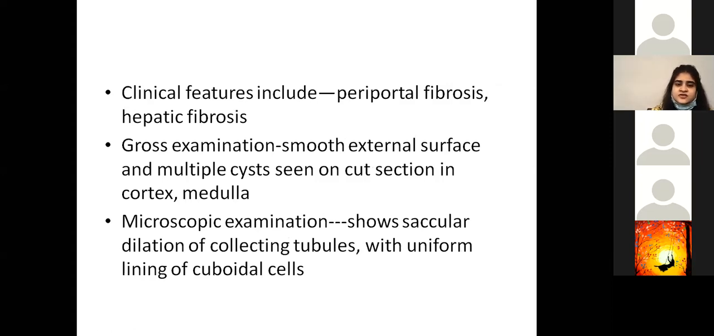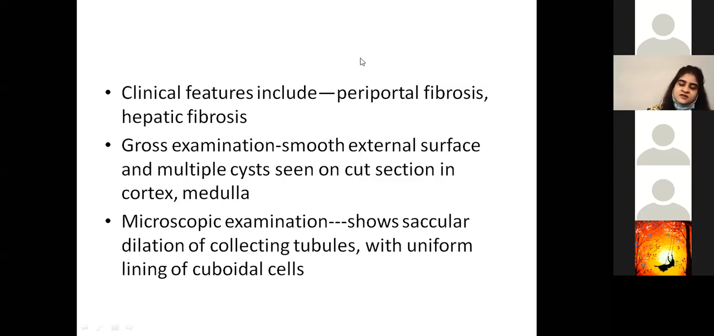Now, clinical features include periportal fibrosis, hepatic fibrosis. If we look upon gross examination, you'll see a smooth external surface and multiple cysts seen on cut section in the cortex and medulla. Now, this is important: you'll see multiple cysts in the cortex and medulla. Microscopic features will include saccular dilation of collecting tubules with a uniform lining of cuboidal cells.